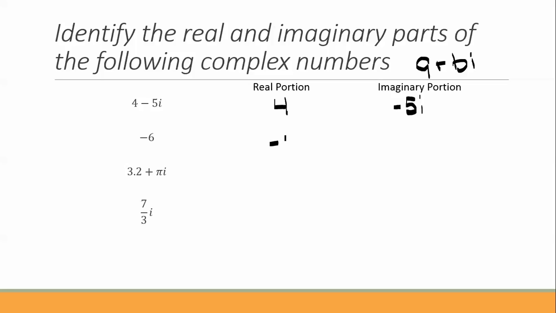For -6, the real portion is -6. The imaginary portion, because there's no i, is 0i. The real portion for 3.2 plus pi i is 3.2, and the imaginary portion is pi i. For 7/3 i, there's no real portion, so it's 0, and then the imaginary portion is 7/3 i.